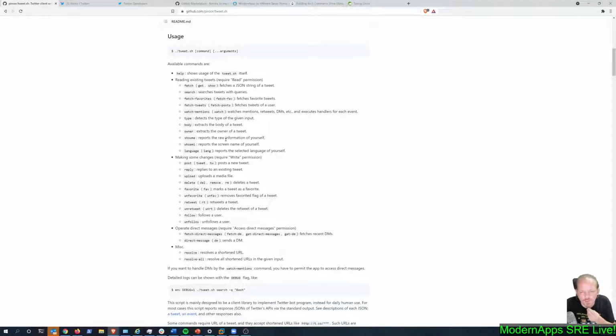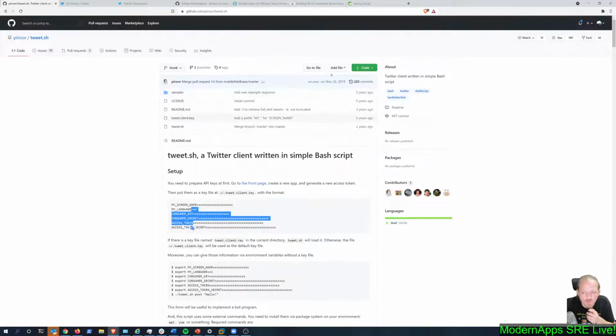The second factor is another big one I was talking about, which is I can see here that the last commit to this repository is back in 2019. Now, given that this is a shell script, it's extremely simple. As long as it still works with the Twitter API, fine. There shouldn't be any other negatives really to using it. The biggest negative that I see is, at some point, Twitter is going to make a breaking change to their API, I assume. And even if for some reason Twitter doesn't, if you're thinking of this as a pattern on how you deal with API-driven services, and you should think of it as a pattern, we should be consistent in our methodologies, right?